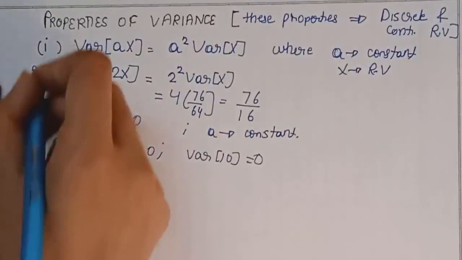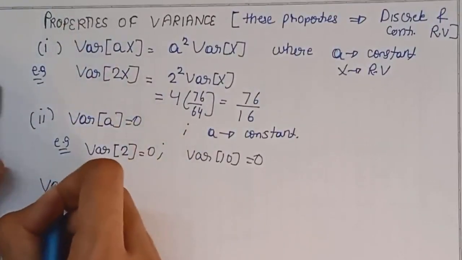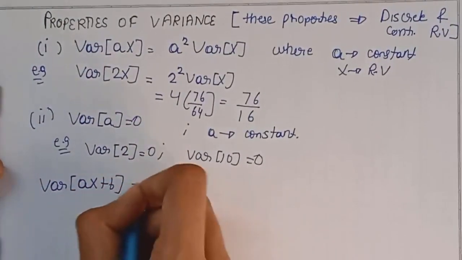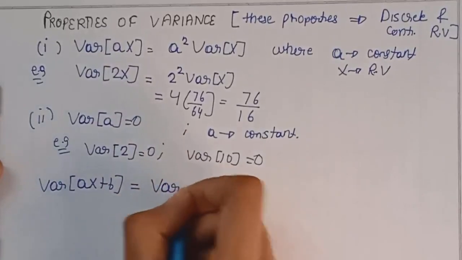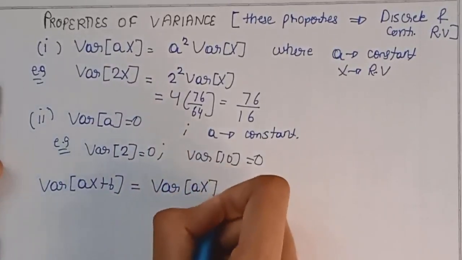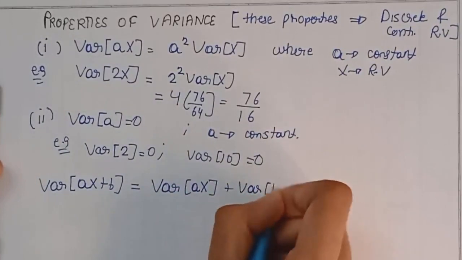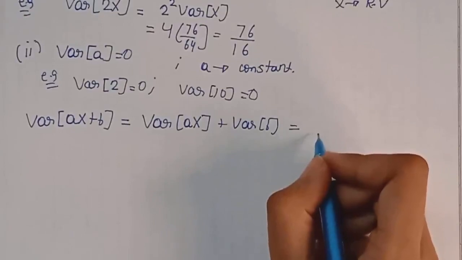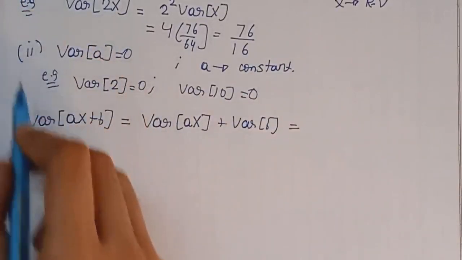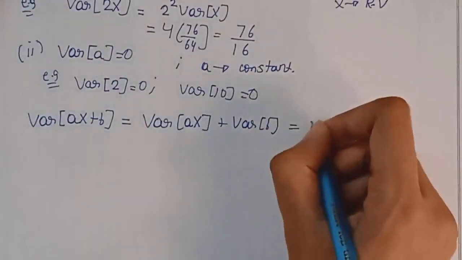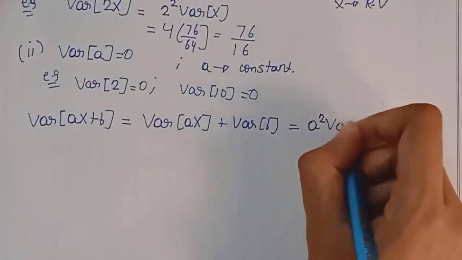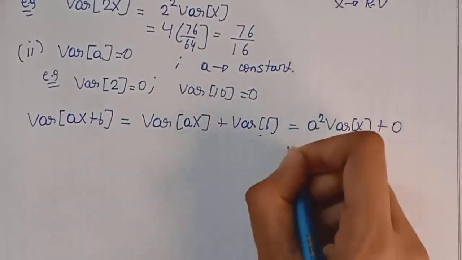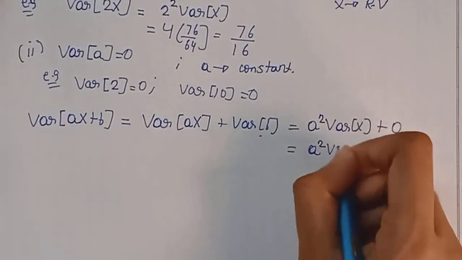If I generalize these two properties, then I can write collectively that variance of Ax plus B will be equal to variance of Ax plus variance of B. And now using these two properties you can say that variance of Ax is equal to A square into variance of X, and variance of a constant is 0, so it comes out to be A square into variance of X.